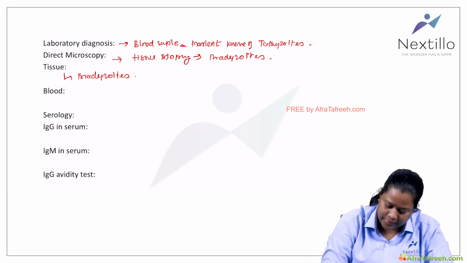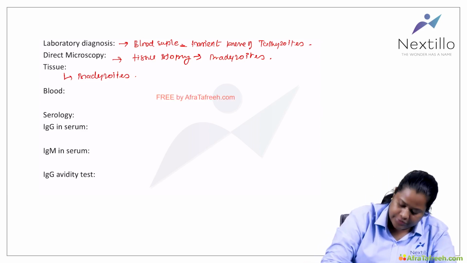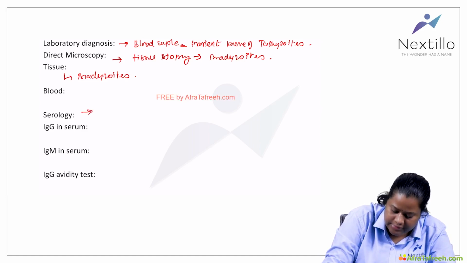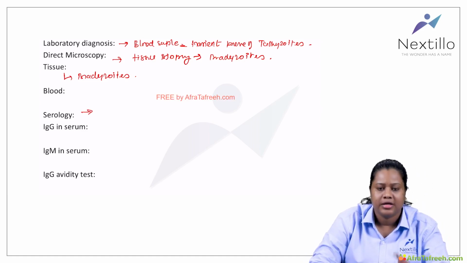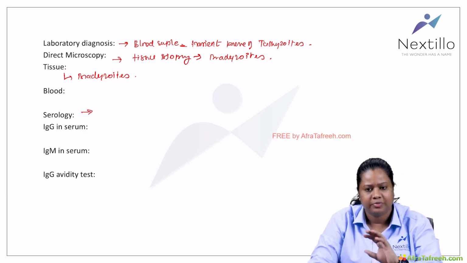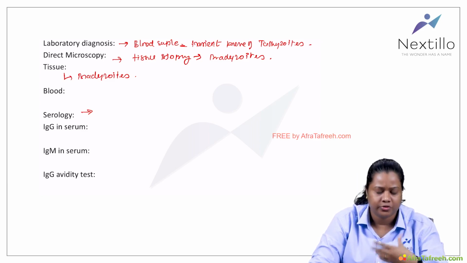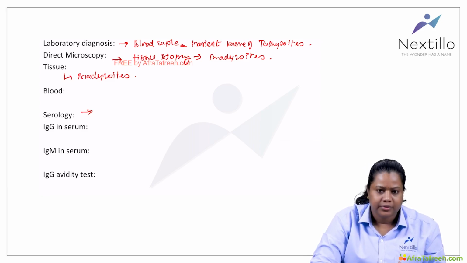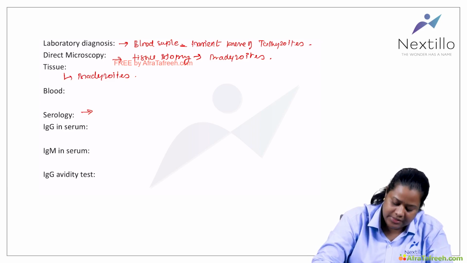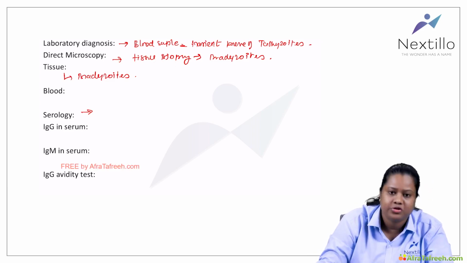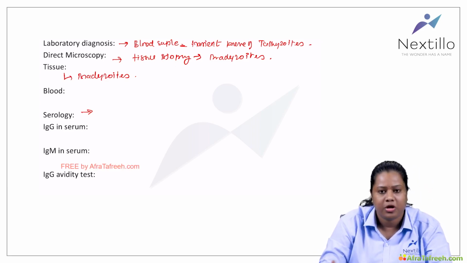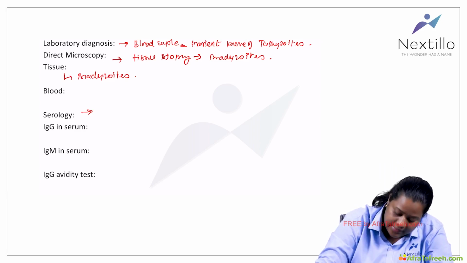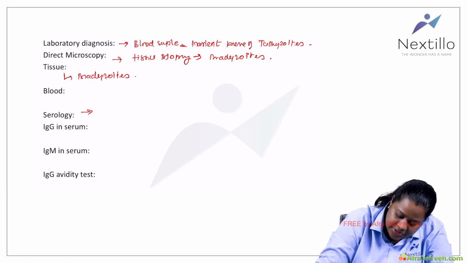In the blood you can also do serology, because toxoplasmosis is a chronic condition and the patient will suddenly start presenting symptoms when the immune system goes down. This scenario is very important when the person is pregnant, to know whether it is a current infection or a past infection, to prevent transmissibility. So you look for IgG in the serum.